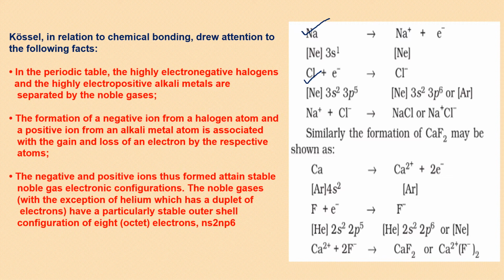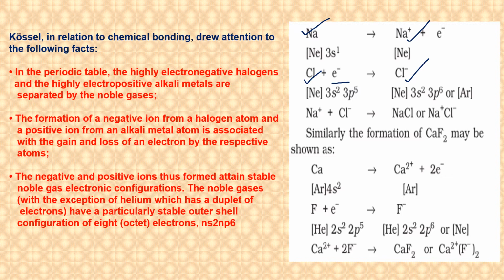And the formation of negative ion from a halogen atom and positive ion from alkali metal. Negative ion from halogen is here by taking this electron, which is lost by sodium. So loss of electron by alkali metal to make positive ion, and gain of electron by halogen to make halide.